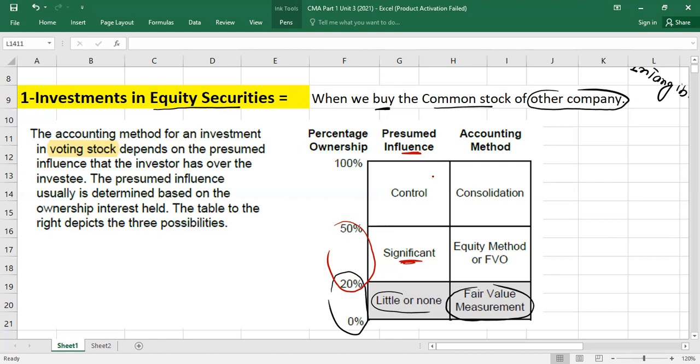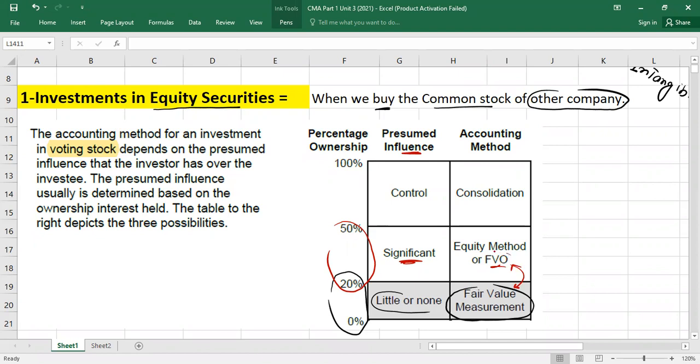So you have a power to participate in financial and operational policies of the investee. And here, guys, for accounting point of view, you got two options. First option, either you can follow which method? Equity method of investment, or you can follow what? Fair value option.